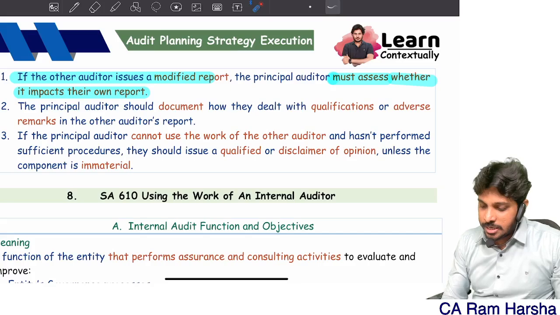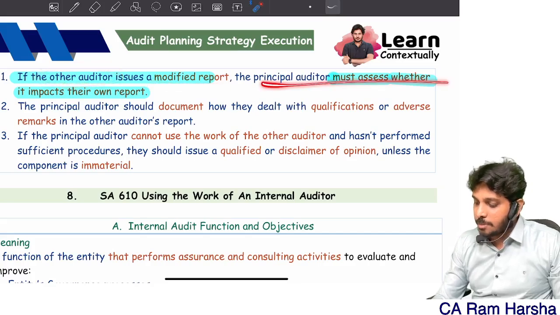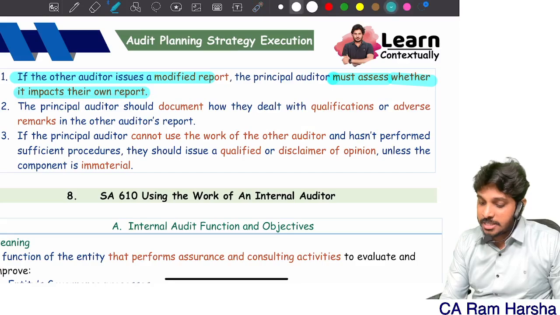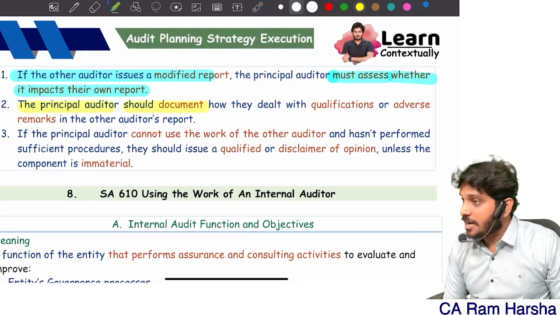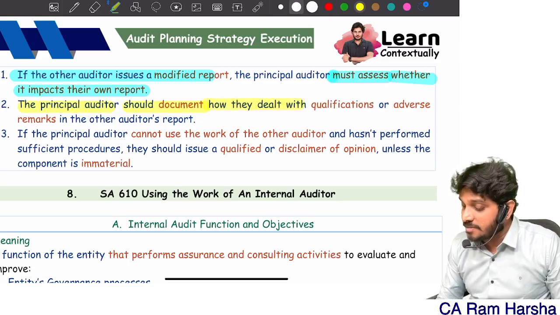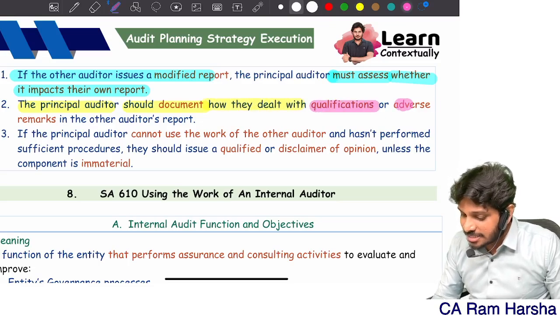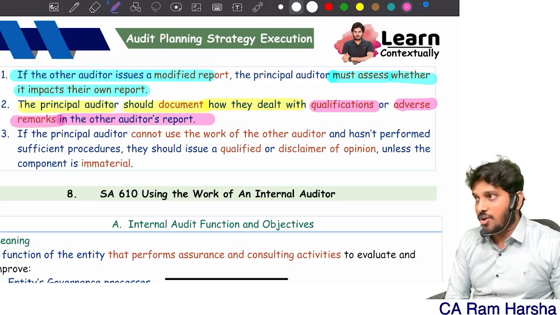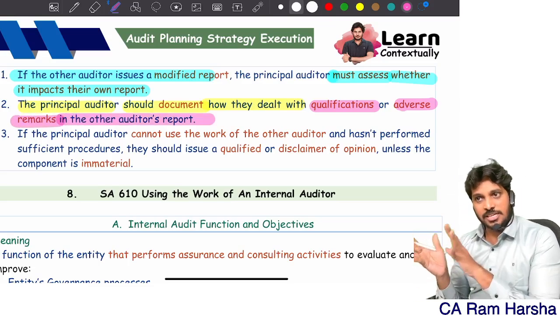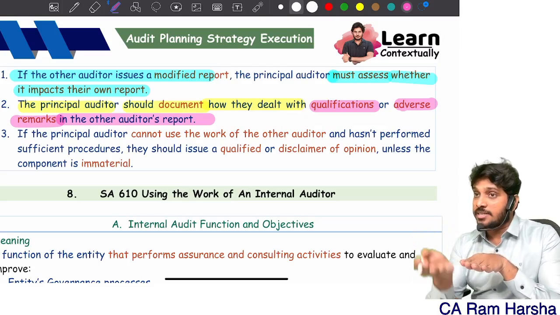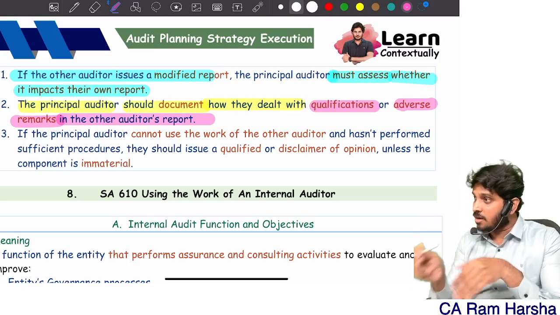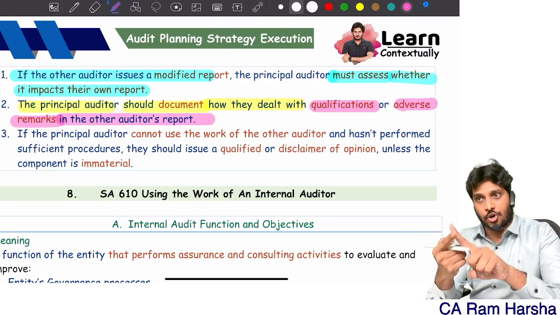If the other auditor issues a modified report, the principal auditor must assess whether it impacts their own report, and the principal auditor shall document how they dealt with the qualifications and adverse remarks in the other auditor's report. How you dealt with them, how you considered that it is negligible, immaterial, on what basis you decided, you must document it.